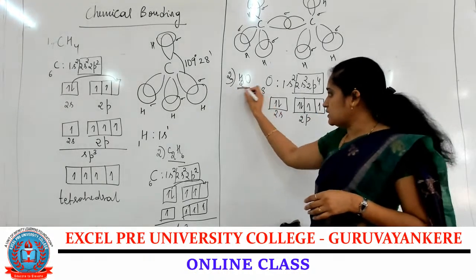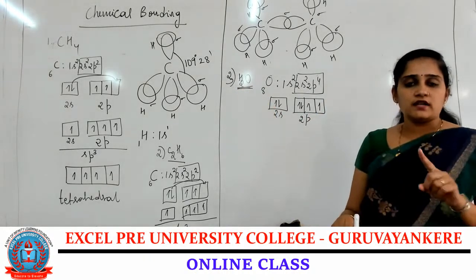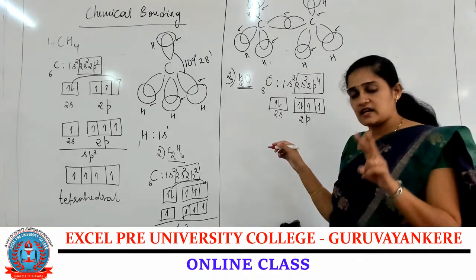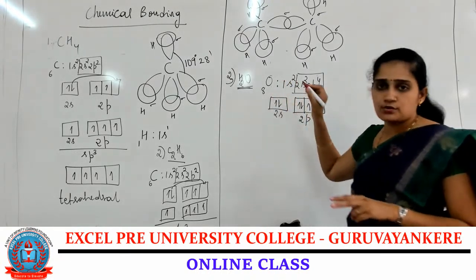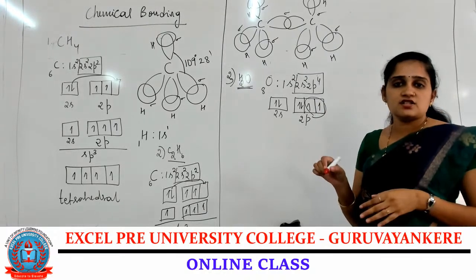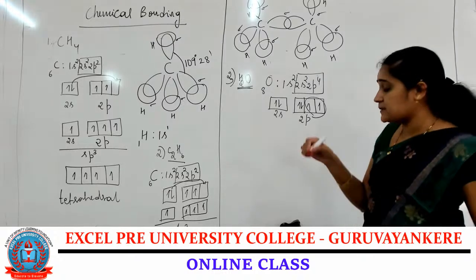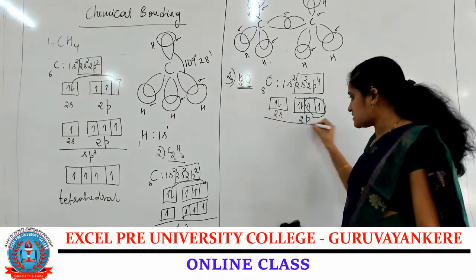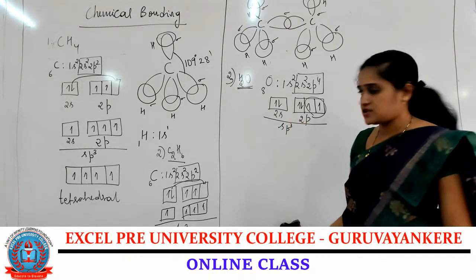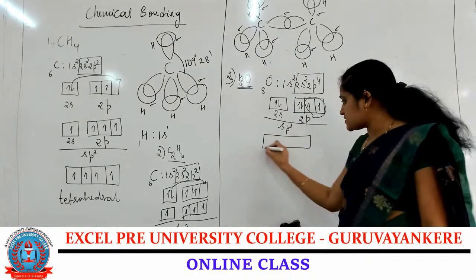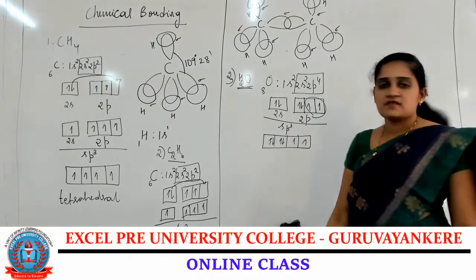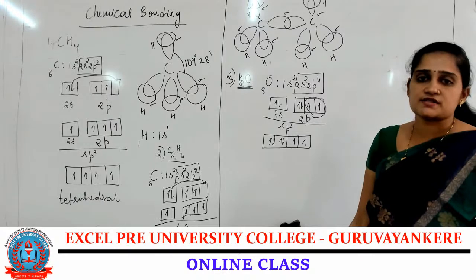For the formation of the H2O molecule, for 1 oxygen atom, 2 hydrogen atoms are required. That means the oxygen atom has to contain 2 unpaired electrons. It is already present, isn't it? So excitation of the electron does not take place, but hybridization takes place, because it is considered as a valence shell. So it undergoes sp3 hybridization. After sp3 hybridization, we get 1, 2, 3, 4 sp3 hybridized orbitals of the oxygen atom.